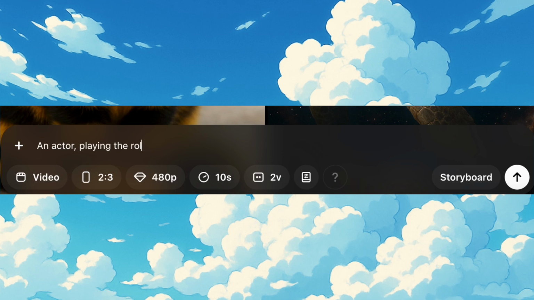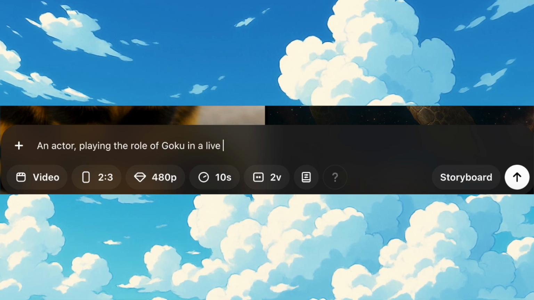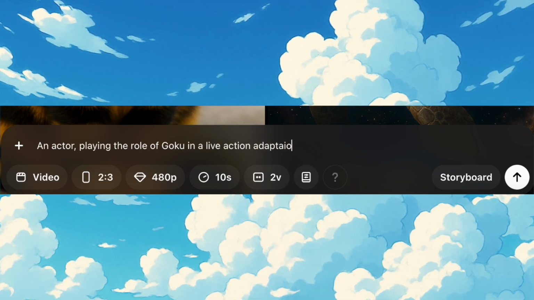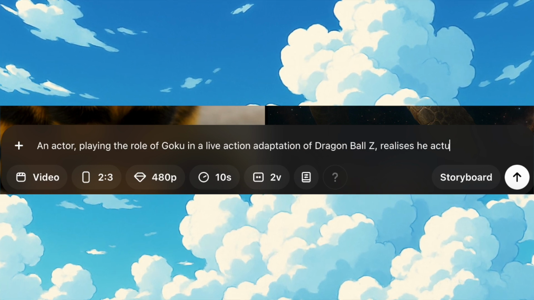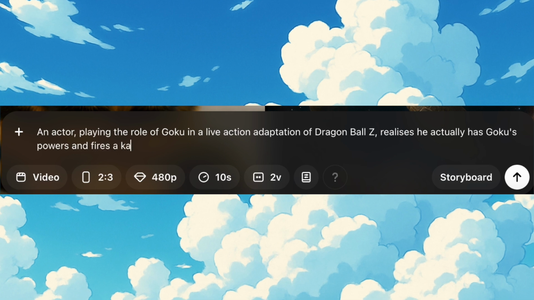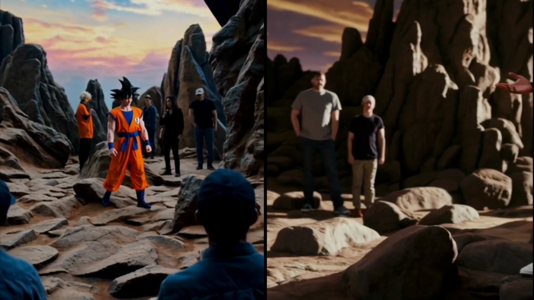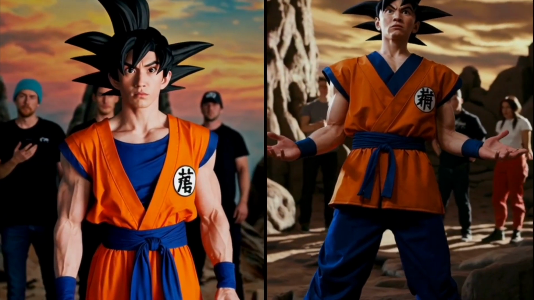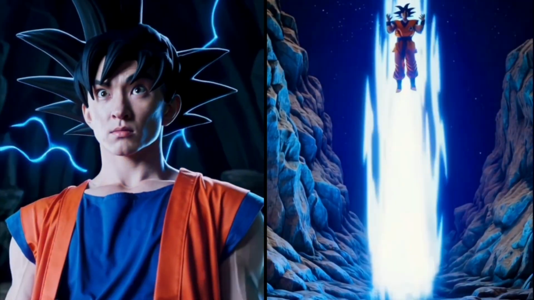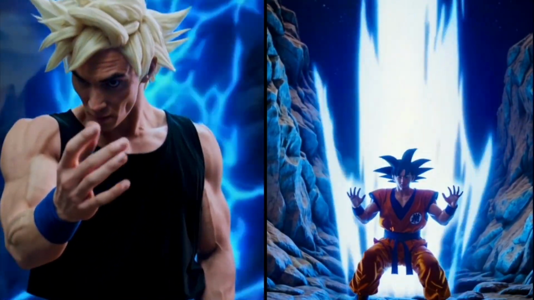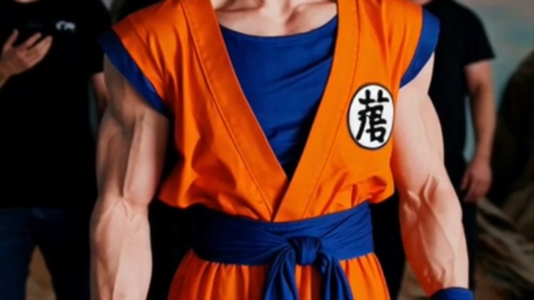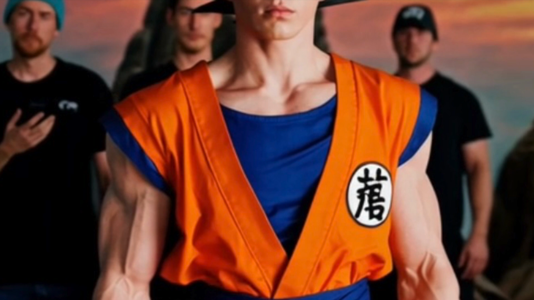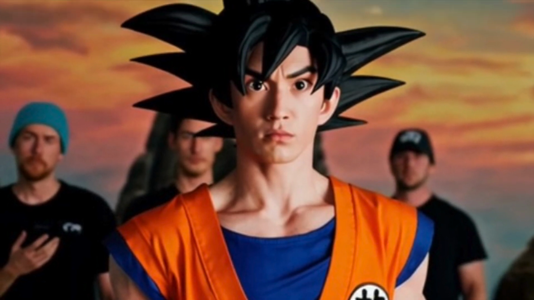I asked Sora to generate a video of an actor playing the role of Goku in a live action adaptation of Dragon Ball Z. He realises he actually has Goku's powers and fires a Kamehameha wave. And finally we have something here. Kind of. I mean, the hair still looks kind of animated and unrealistic, but then again, it's a hard hairstyle to recreate in the real world. And in this still frame, when I pause the video, it looks almost convincing.